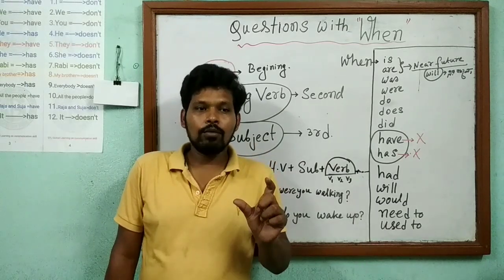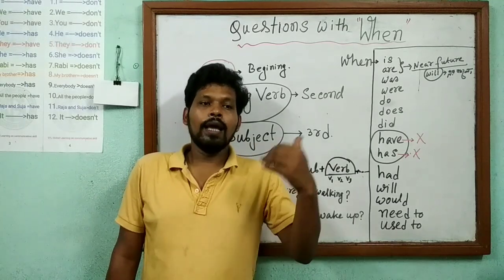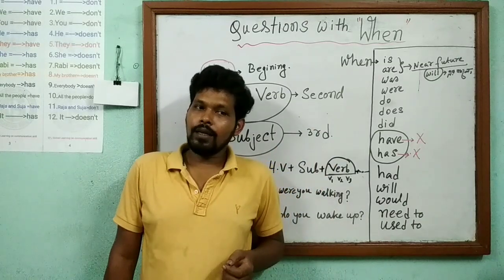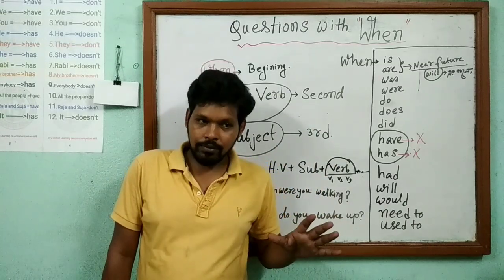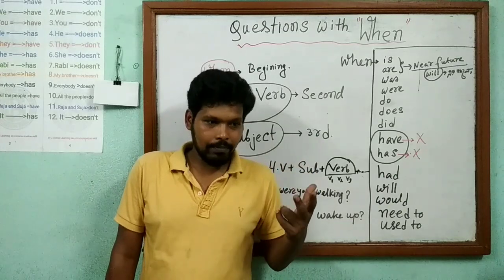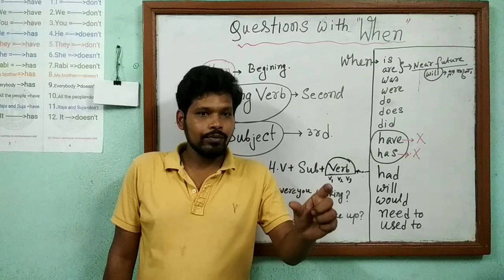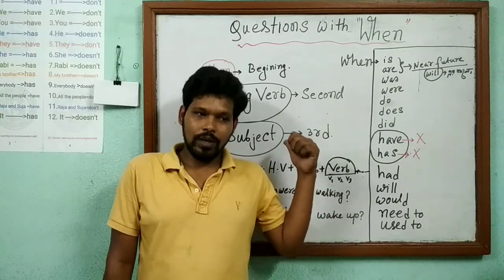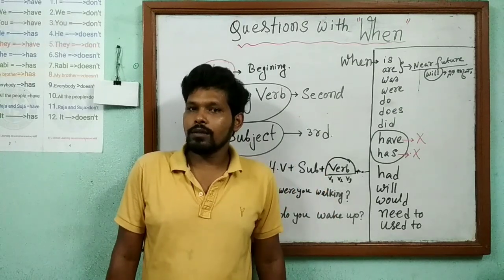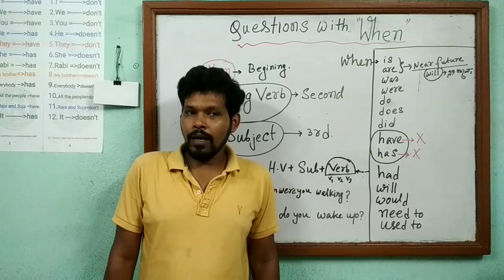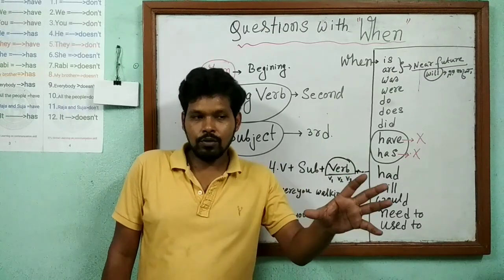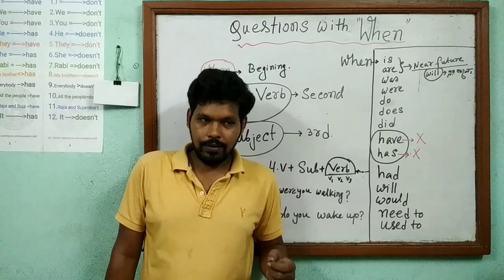When is a WH word and helping verbs will be many. There are 24 types of helping verbs, and we will learn which helping verbs can be used with when. All helping verbs cannot be used. Only some helping verbs we can use with when.